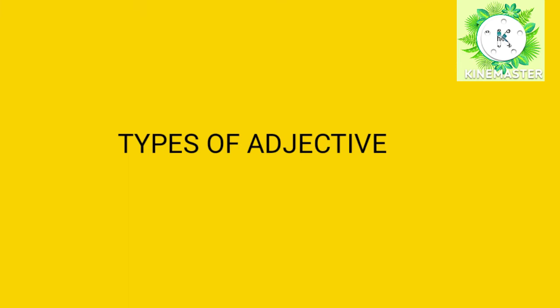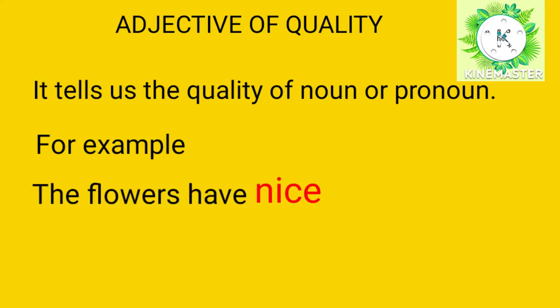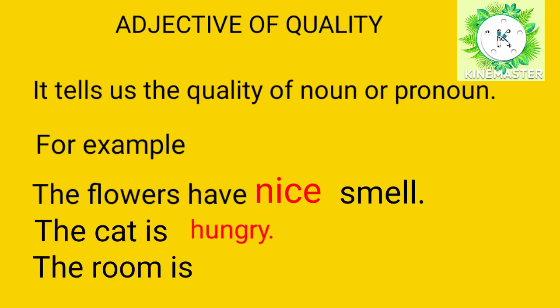Types of adjective. Adjective of quality. It tells us the quality of a noun or pronoun. For example, the flowers have a nice smell. The cat is hungry. The room is empty.